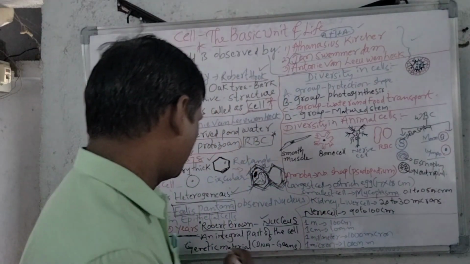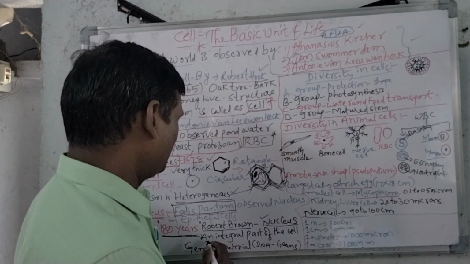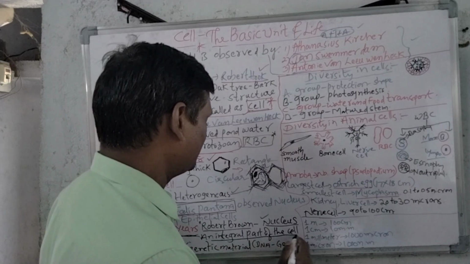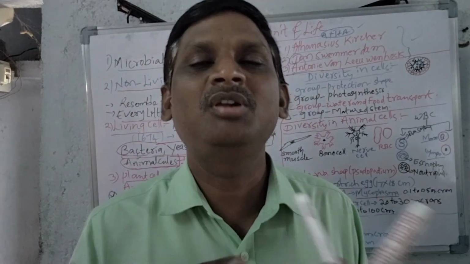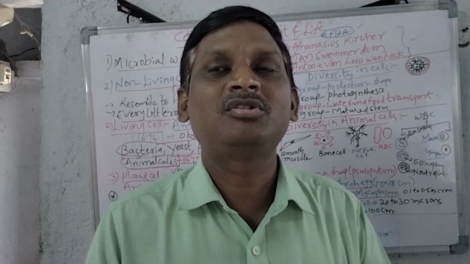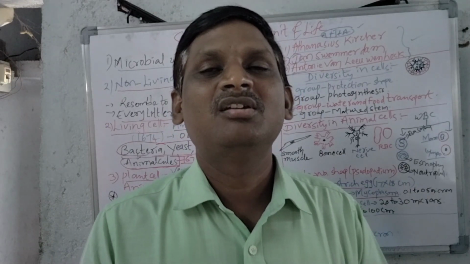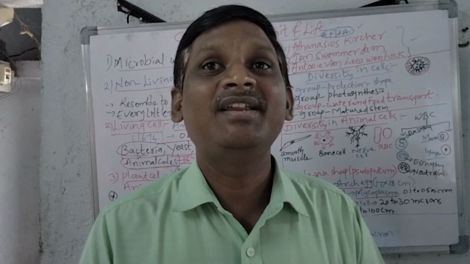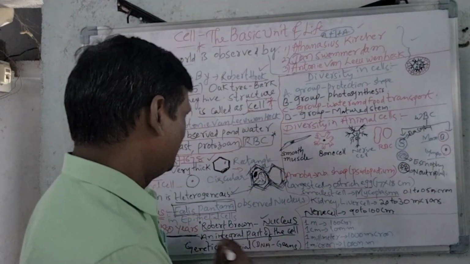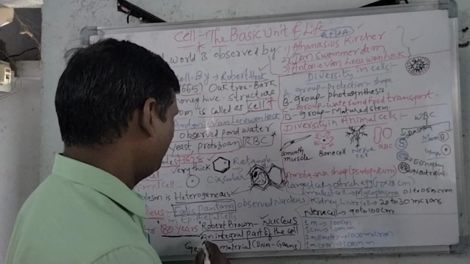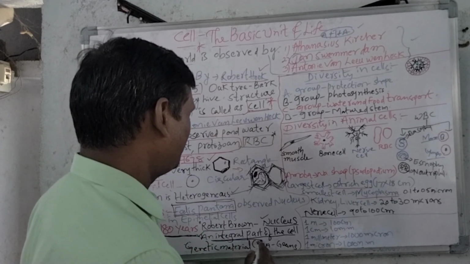Robert Brown said that the nucleus is an integral part of the cell. The nucleus is one of the most important parts of the cell, which controls all the cell organelles. The nucleus is also an integral part of the cell; he gave this clear information. That's why the nucleus is credited to Robert Brown.